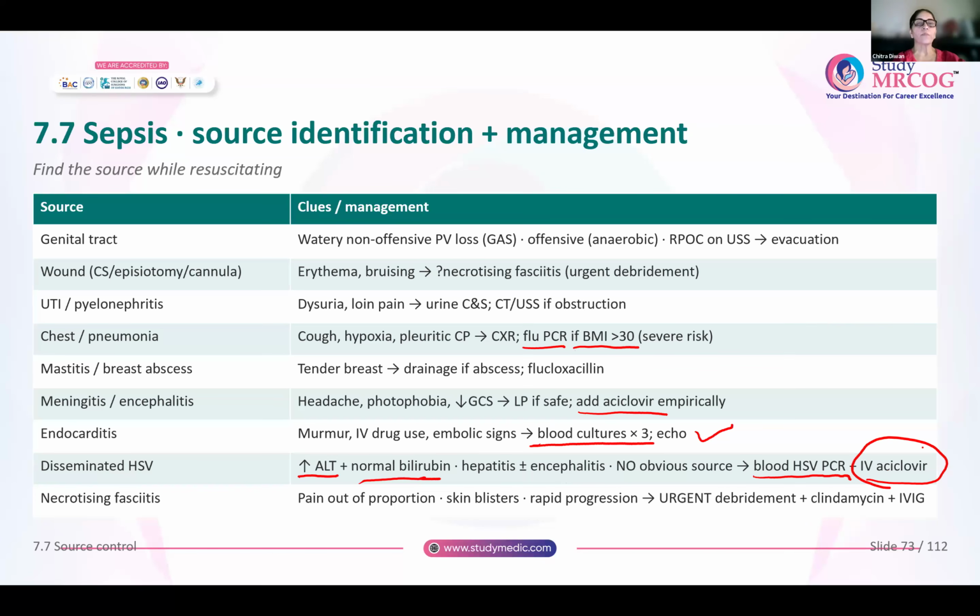Any patient with pain out of proportion to the clinical signs and symptoms, or you have skin blisters and the progression of the disease is very rapid, always think of necrotizing fasciitis and get an urgent debridement done. Give clindamycin and also you can give immunoglobulins.